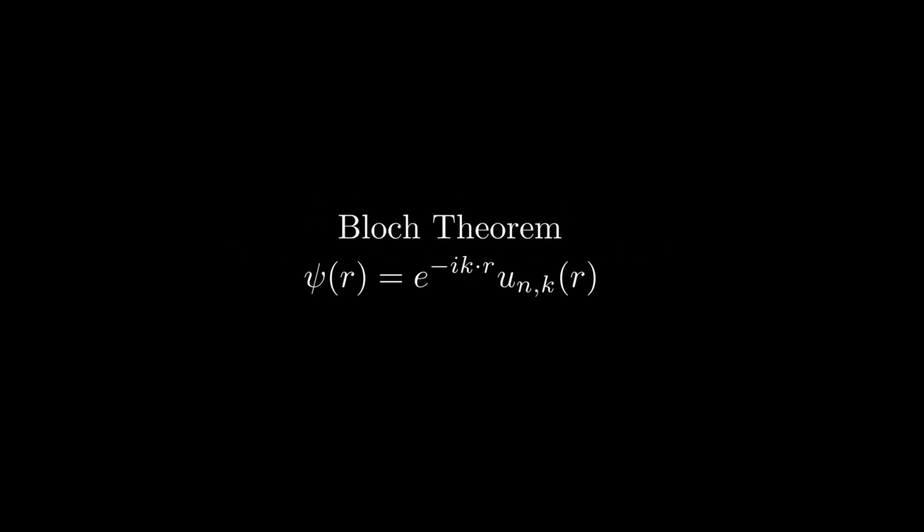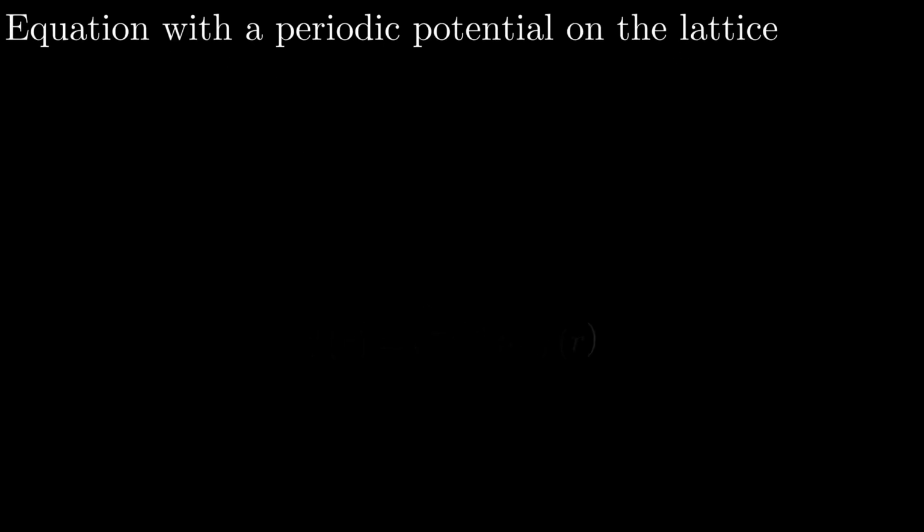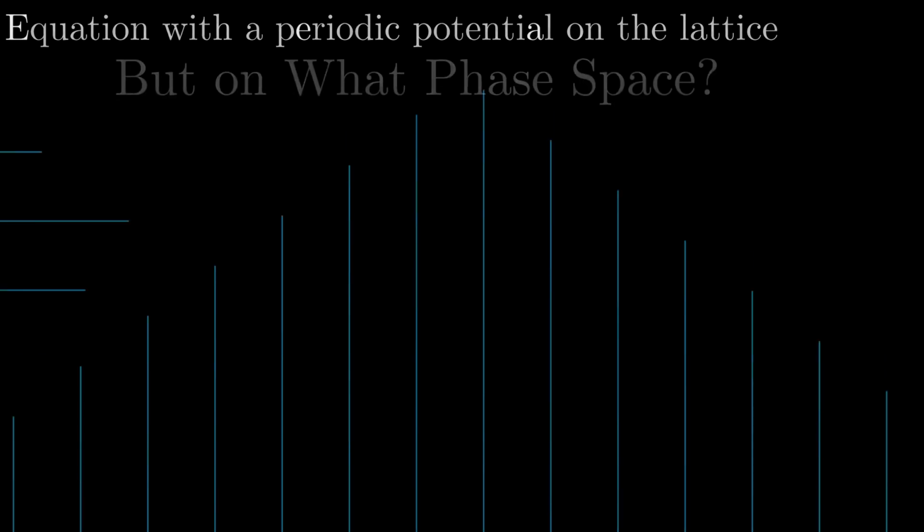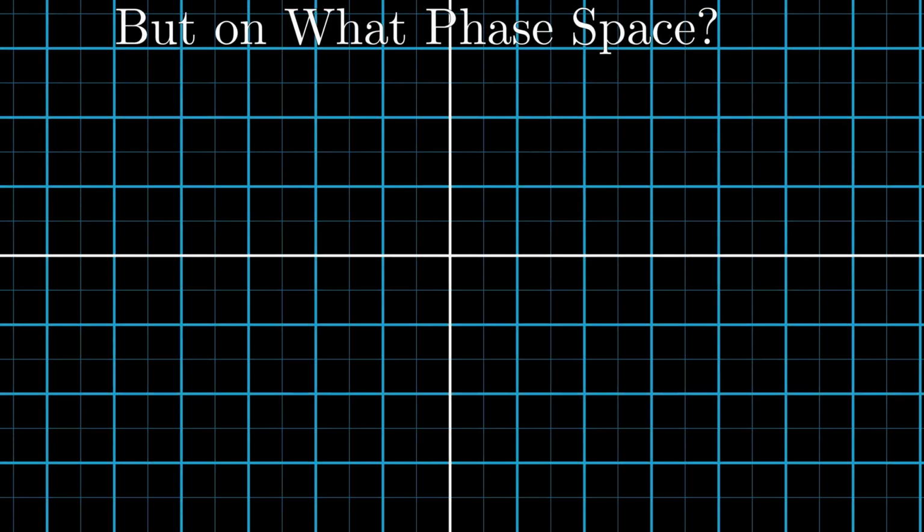For this, we start from the formulation of the Bloch theorem. The Bloch theorem is defined on the eigenvectors by the Schrödinger equation with the periodic potential on the lattice. But we don't know on what phase space.